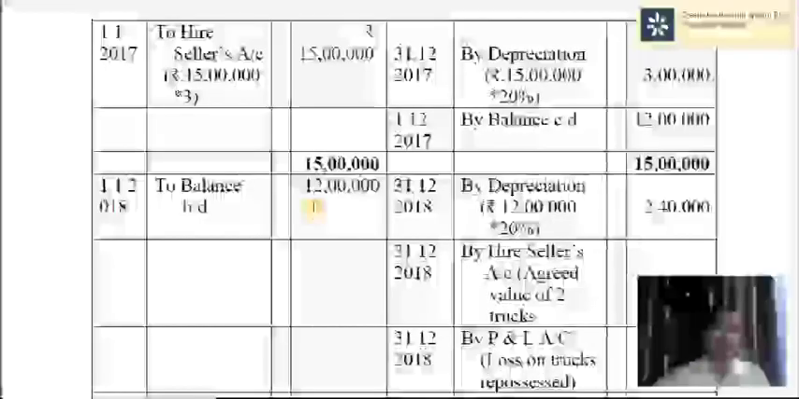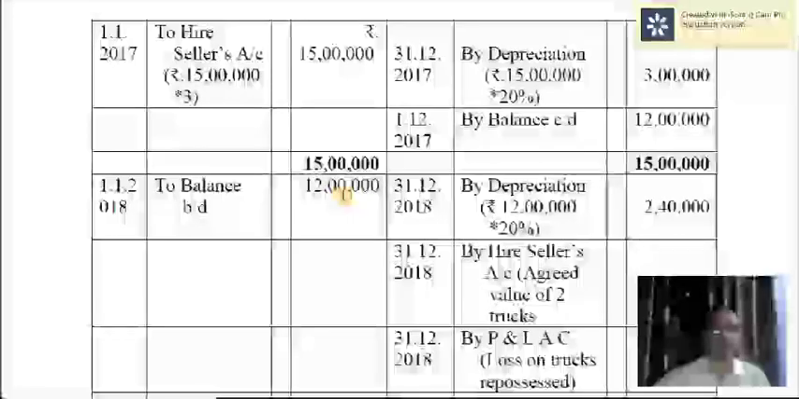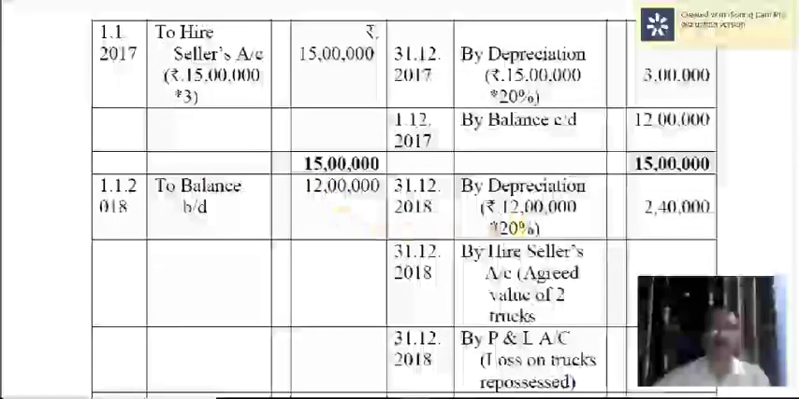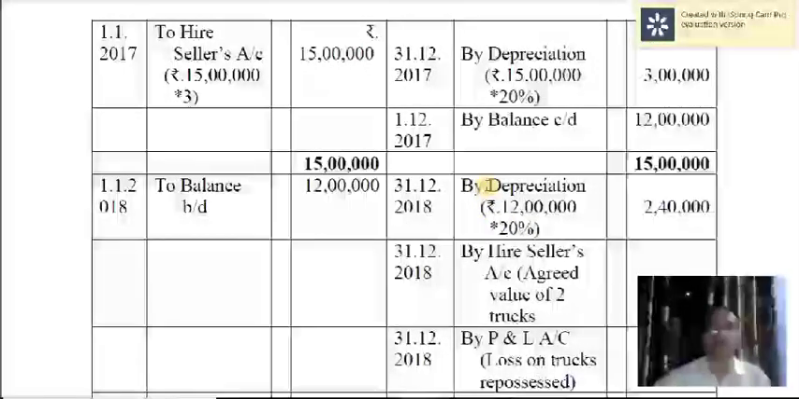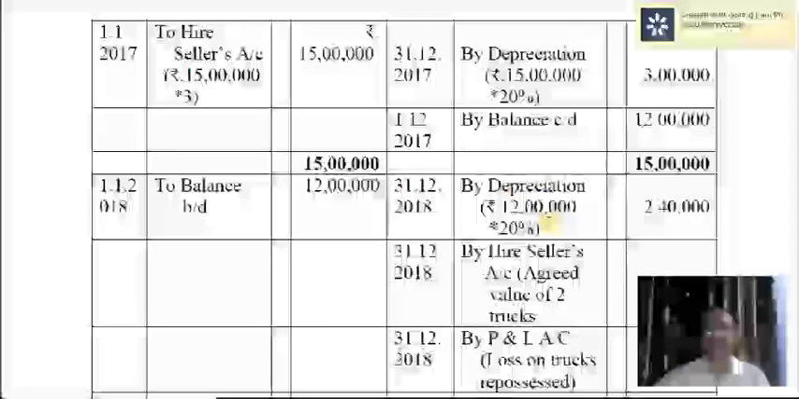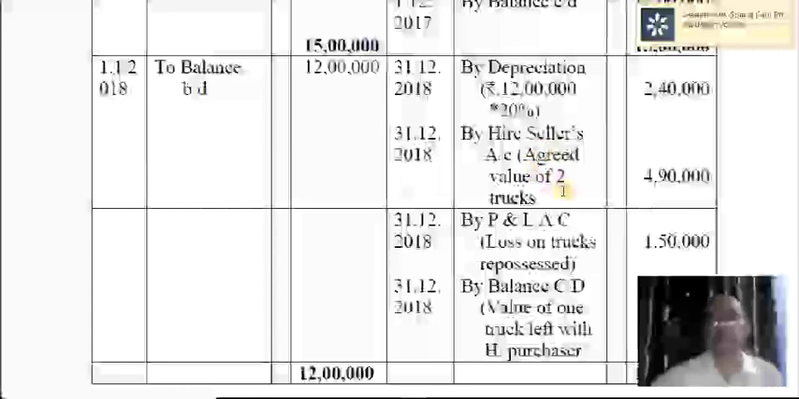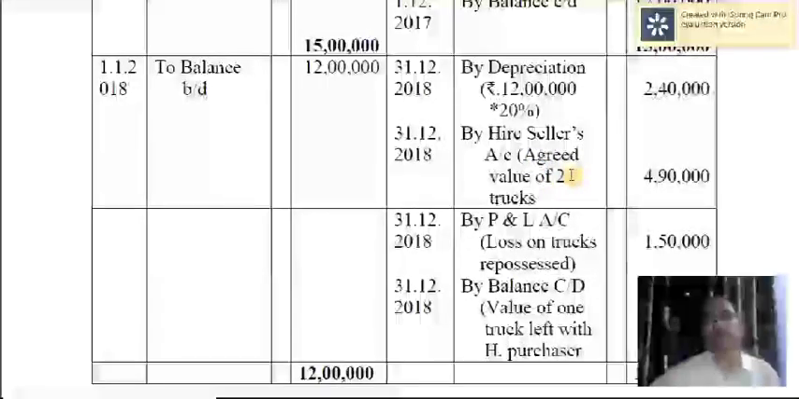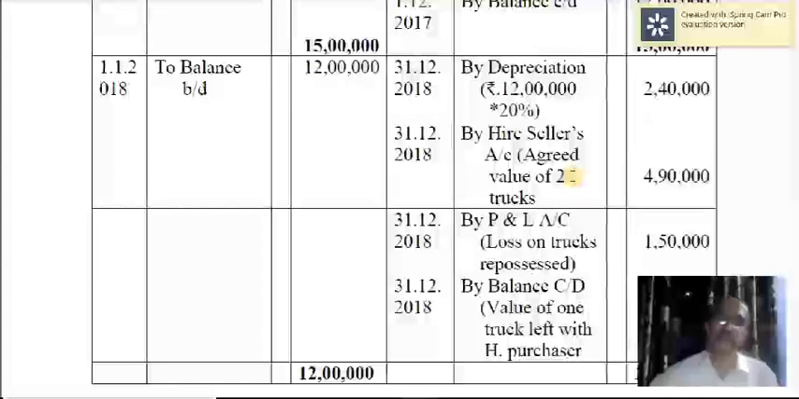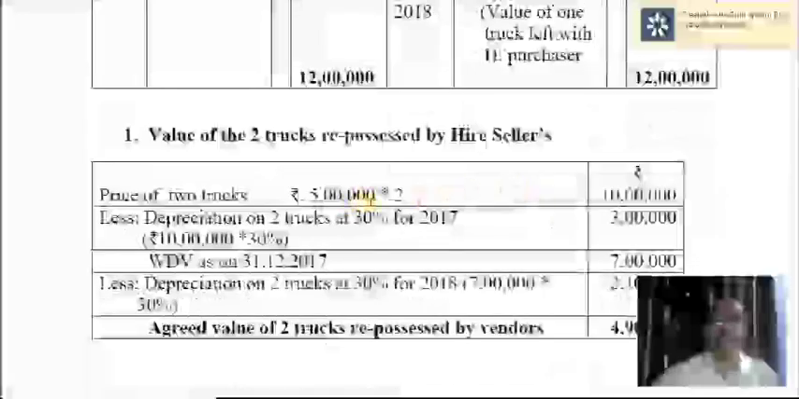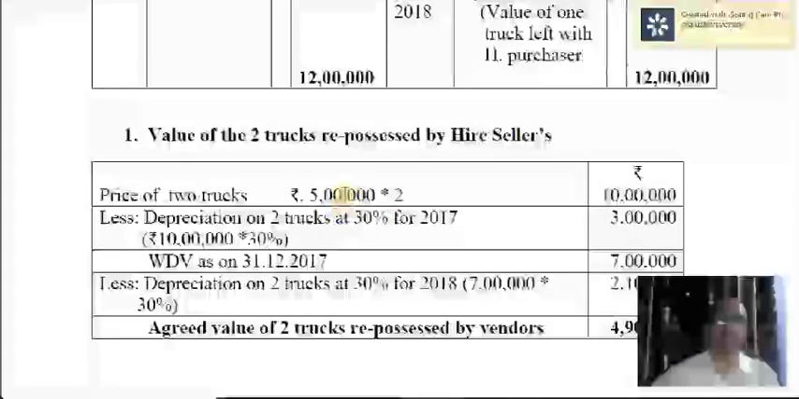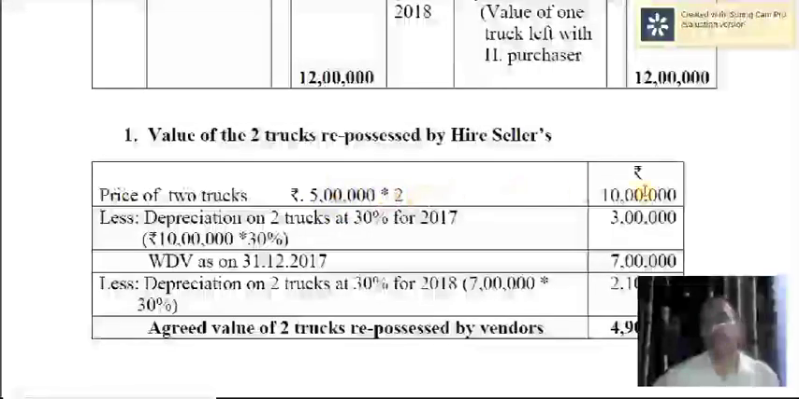Next year beginning, 12 lakh is the balancing figure at the beginning. It is brought down. And in the second year, all the entries are passed in the second year also, except for making payment of the second installment. So depreciation on this written down value 12 lakh at the rate of 20% comes to 2,40,000. Now what is the agreed value of these two trucks taken over? For calculating the agreed value, the hire vendors charge depreciation at the rate of 30% instead of 20%. Let us see how it is being valued. See here, 5 lakh into 2 trucks taken over. Cash price of each truck is 5 lakh, 5 lakh into 2, 10 lakh.